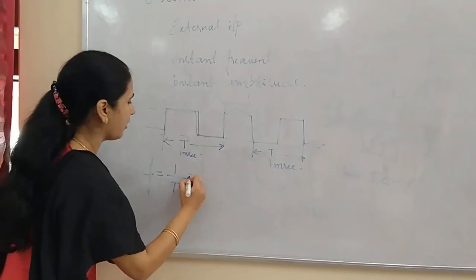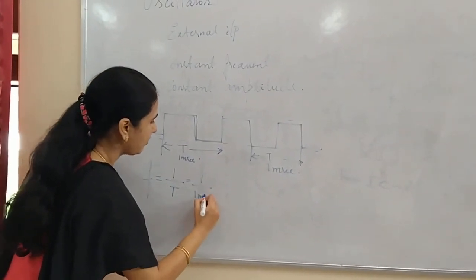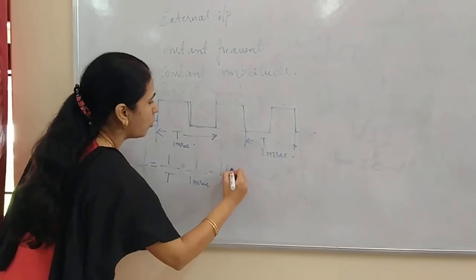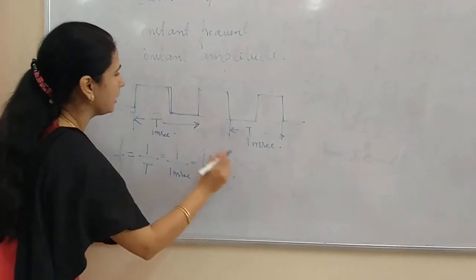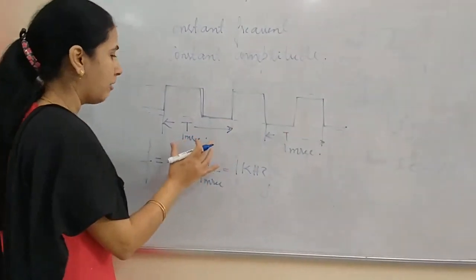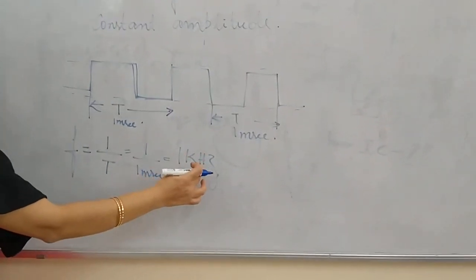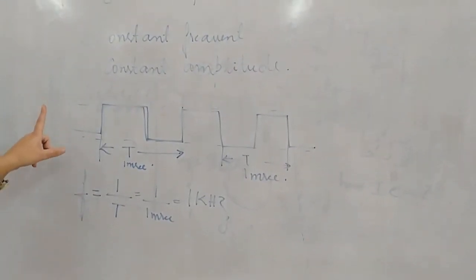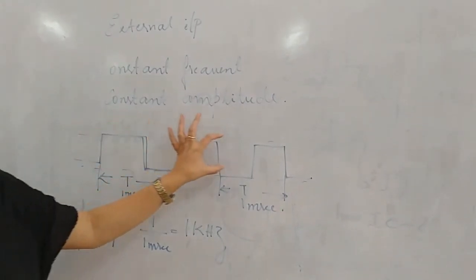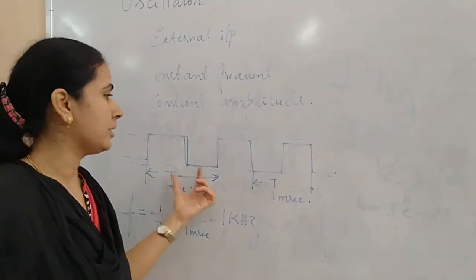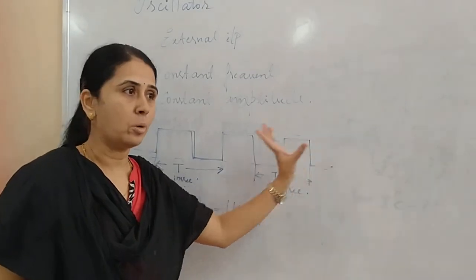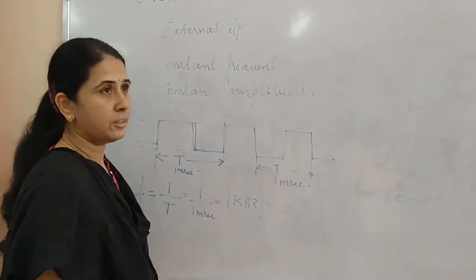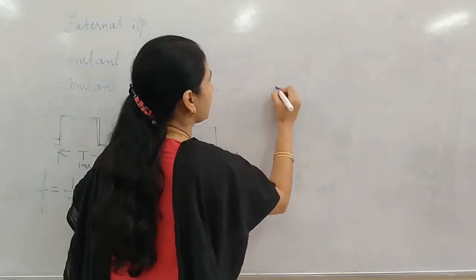That is, frequency will be 1 by 1 millisecond, that is 1 kilohertz. The entire waveform will have a constant frequency of 1 kilohertz. This type of waveform is called a sustained oscillation. An oscillation which has constant amplitude as well as constant frequency throughout the waveform is called a sustained oscillation.